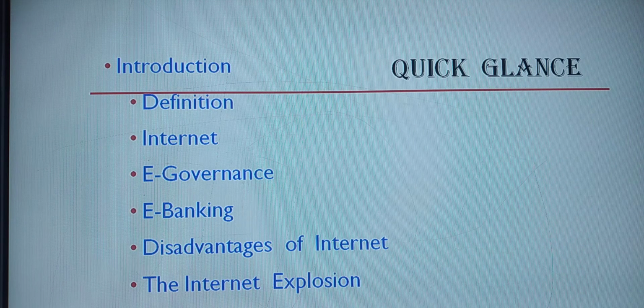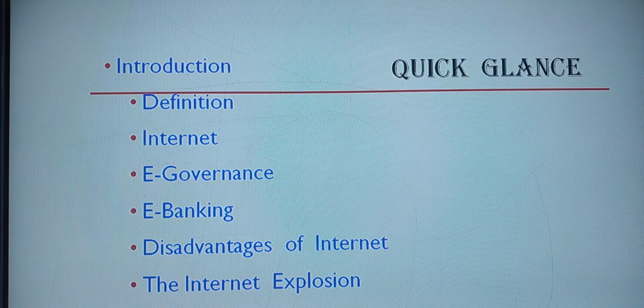So before winding up, we can have what are the disadvantages of internet. The first one is simply wasting your precious time. By surfing unwanted information, you are simply wasting your precious time. Next, you are going to have a lot of unnecessary information. The next, you are doing online payment, online transactions, e-banking. Hackers and viruses are there to take away your valuable information. So these are the three disadvantages of the internet.